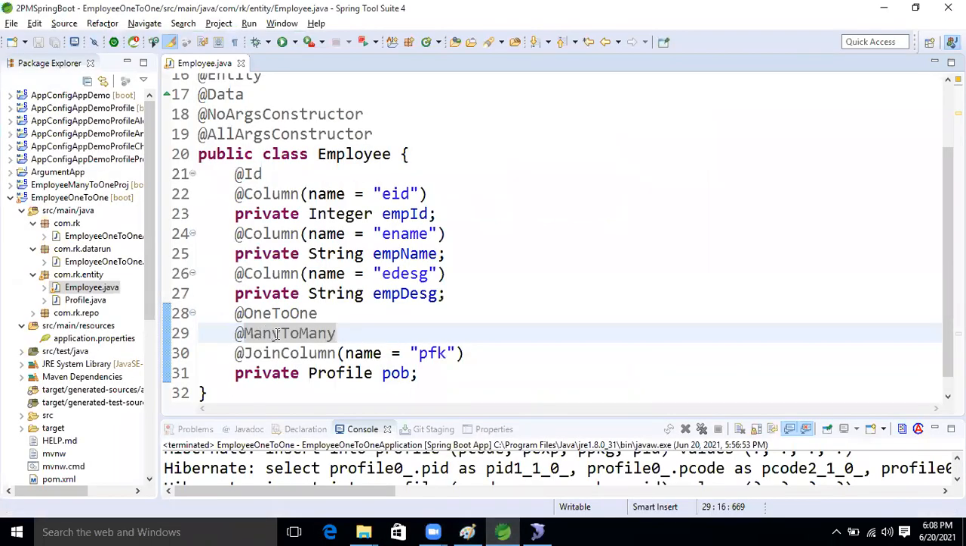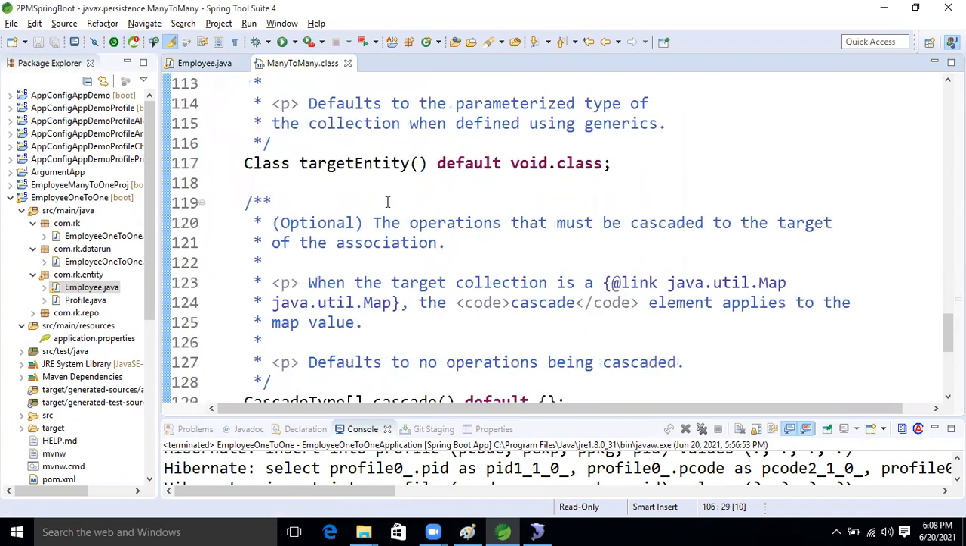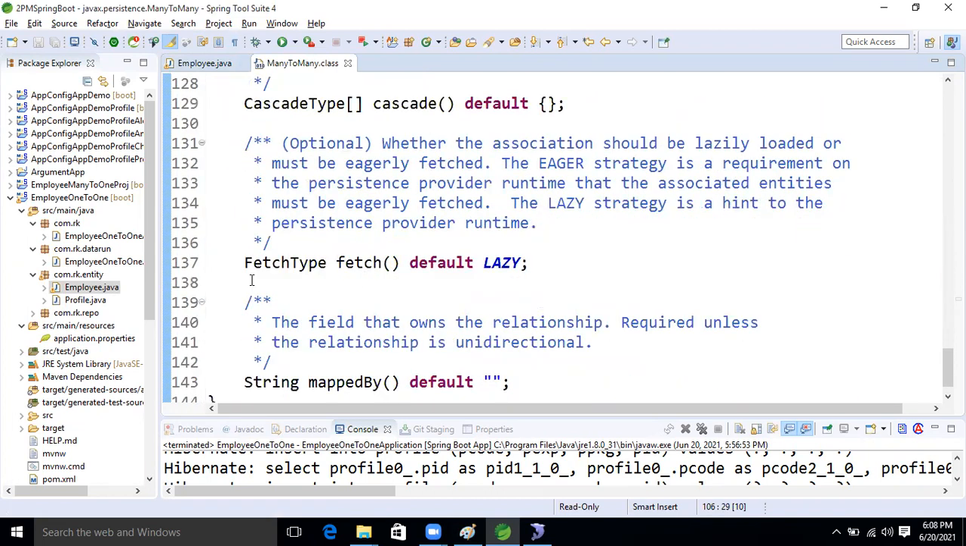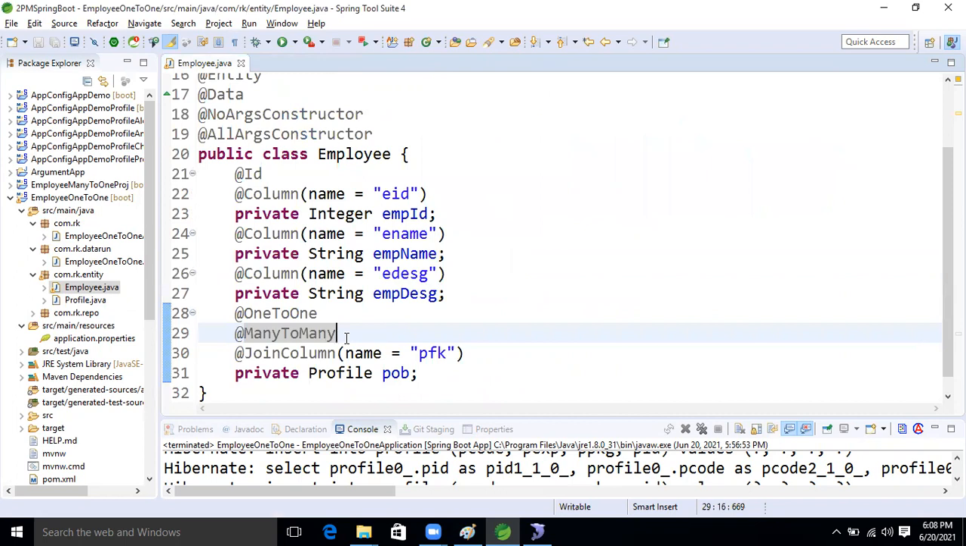I'm opening its implementation. This is the many to many annotation implementation. See that, guys. What is the fetch type here? Lazy. Now, whatever explanation I gave, is it correct or wrong? Absolutely correct.